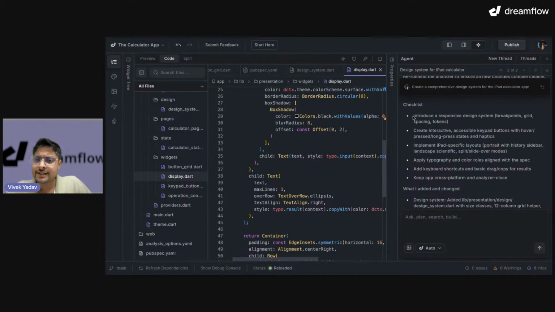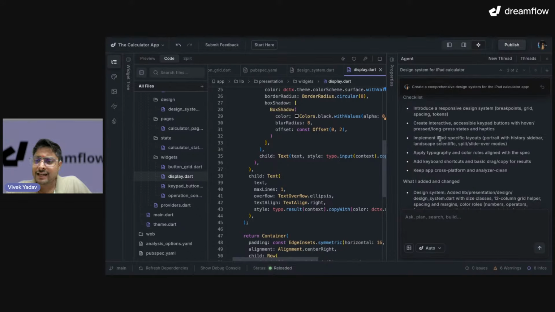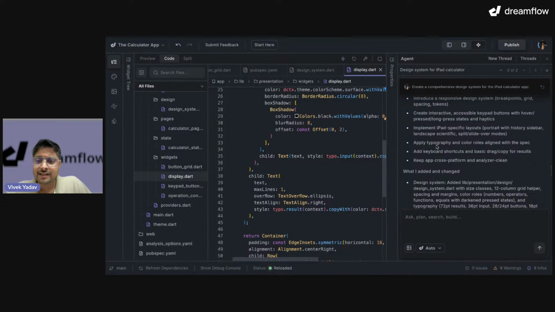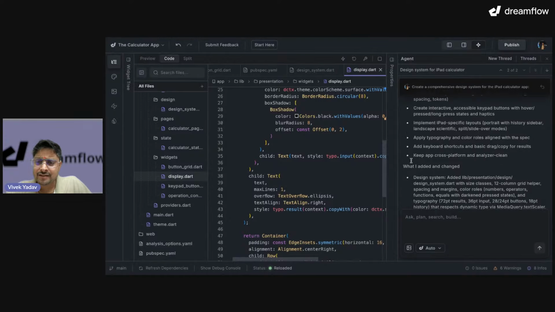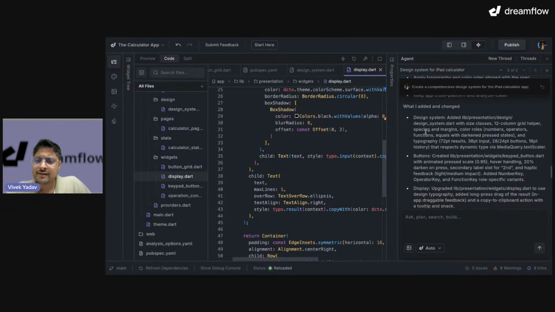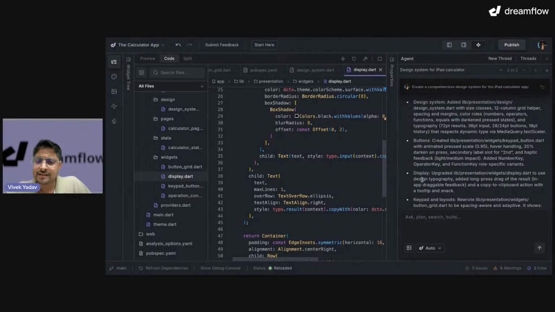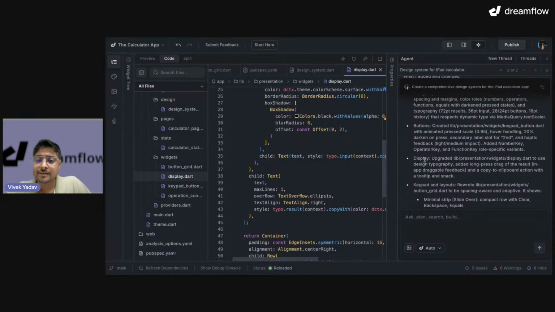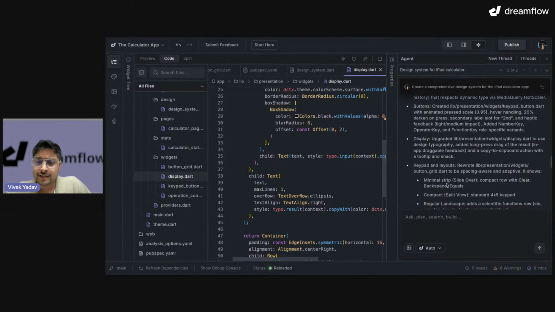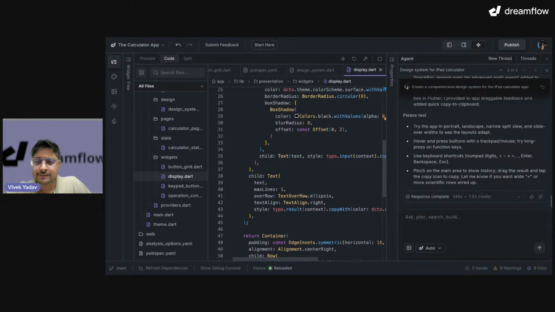So the checklist: it has introduced a responsive design system, good, interactive accessible keypad buttons, implemented iPad specific layouts, nice, thank you. Applied typography, added keyboard shortcuts, and then some analyzing. Okay, what it has added: design system, buttons are created, displays, the presentation screens are upgraded. Okay, and then a lot of things.